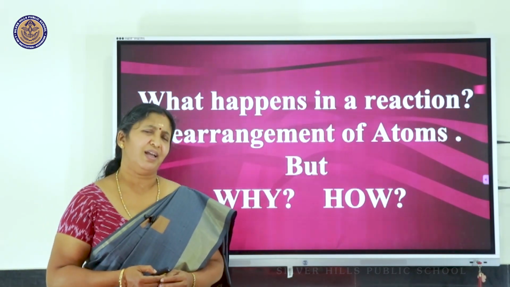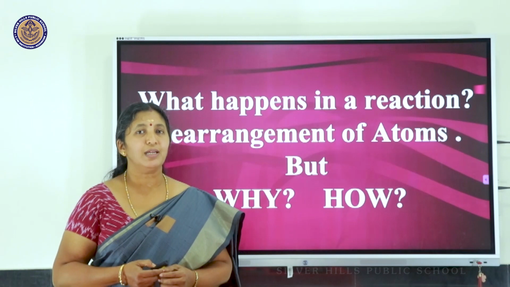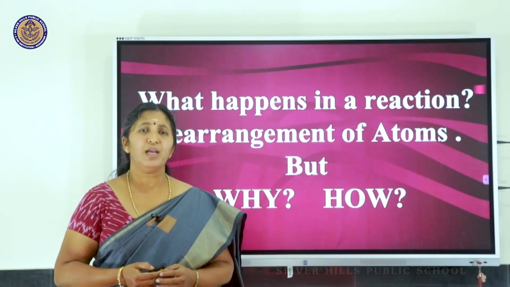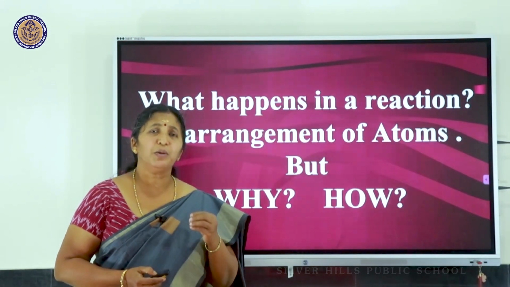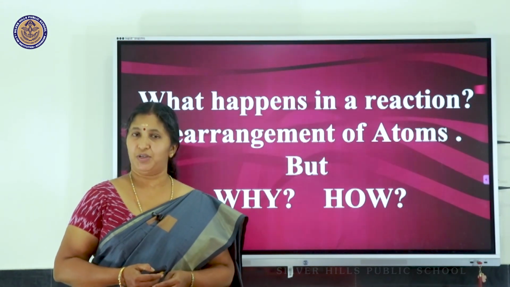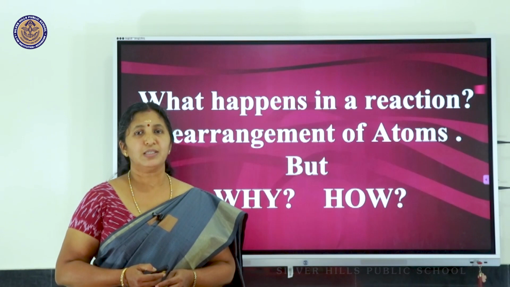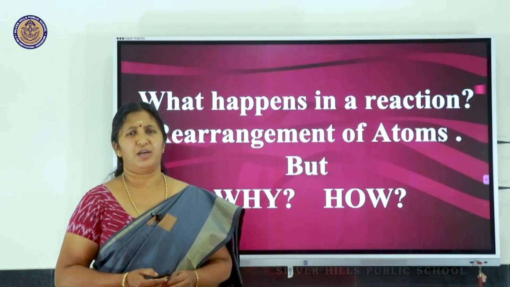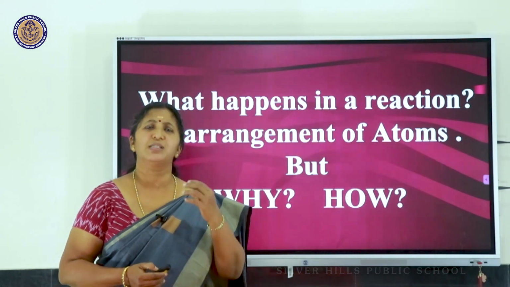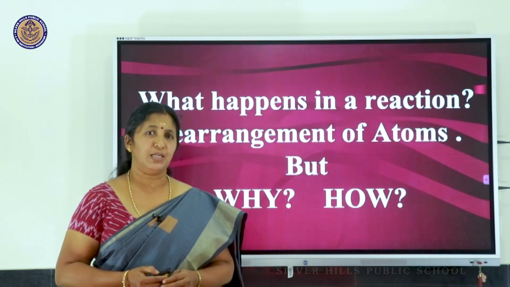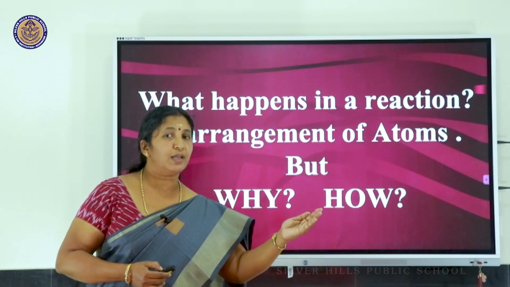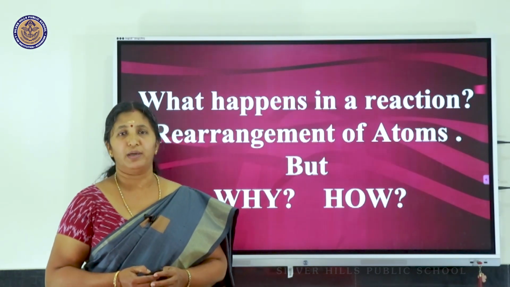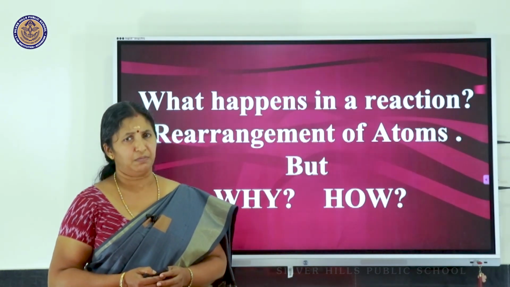But we have also studied that all chemical reactions obey the law of conservation of mass. It states that in any chemical reaction, the total mass remains conserved. That means the number and kind of atoms of the reactants as well as the products remain the same.